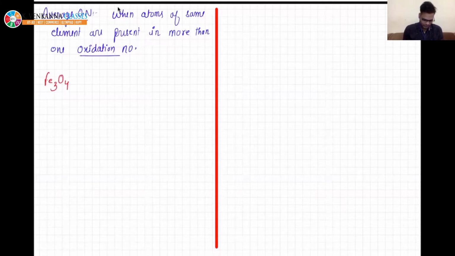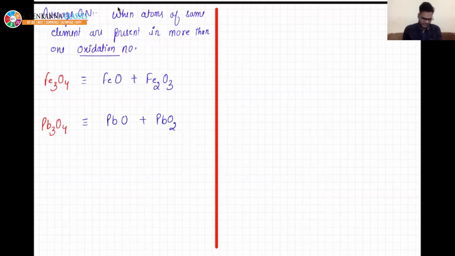Fe3O4 and Pb3O4. Actually these two oxides are mixed oxides, and Fe3O4 is a combination of FeO and Fe2O3. Similarly, Pb3O4 is a combination of PbO plus PbO2.